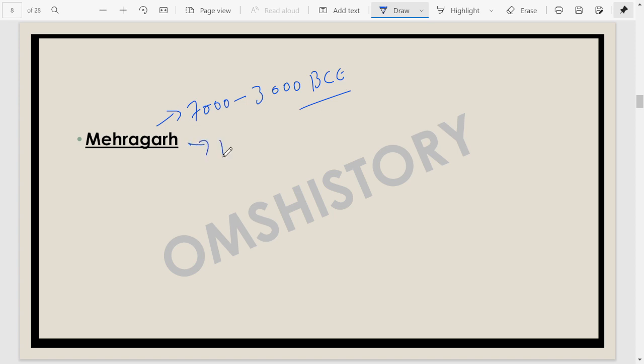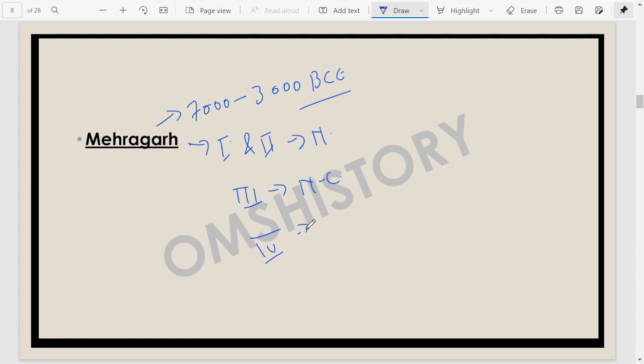Okay, the first two phases, 1 and 2, belong to your Neolithic phases. Your period 3 belongs to the Neolithic and Chalcolithic phase, and then comes your period 4. That's kind of a pre-Harappan site.